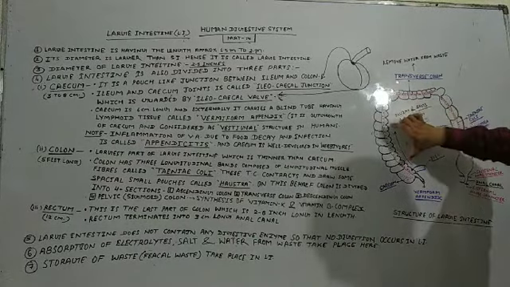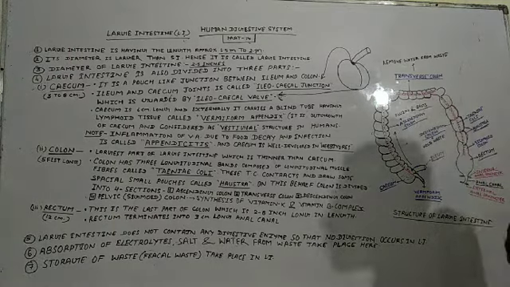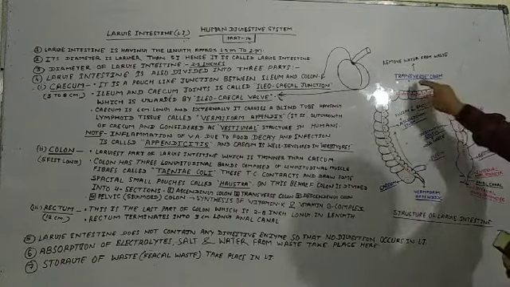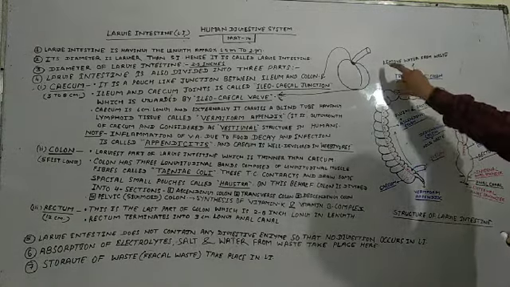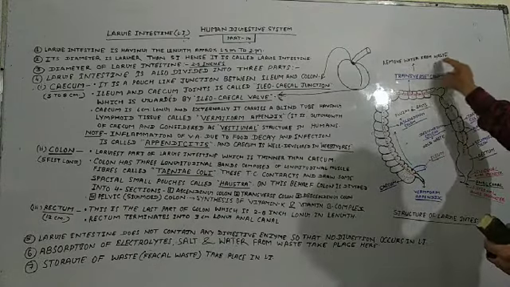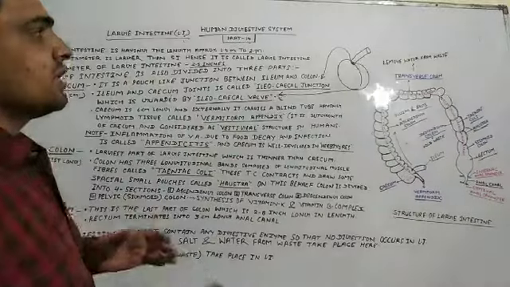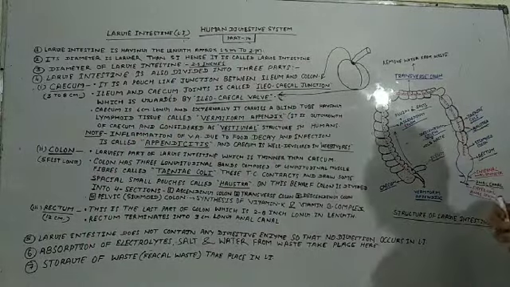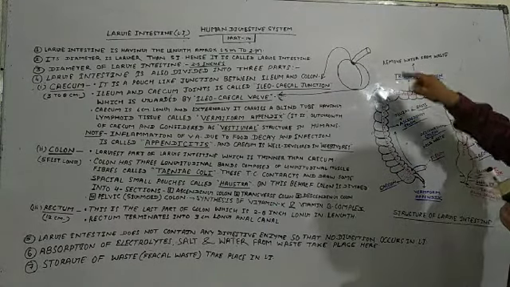This is the ascending colon, and this is the transverse colon. The transverse colon is also known as the horizontal colon. So what is the function of the transverse colon? It is used to remove water from waste. Some fecal substances are undigested in our food, and in this undigested food a large amount of water is found.